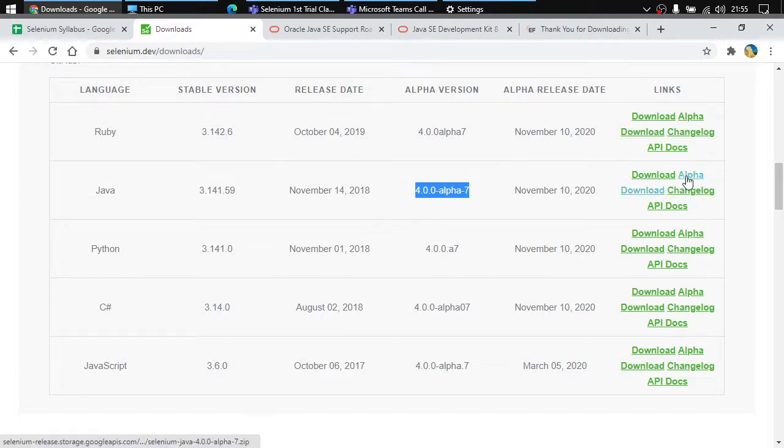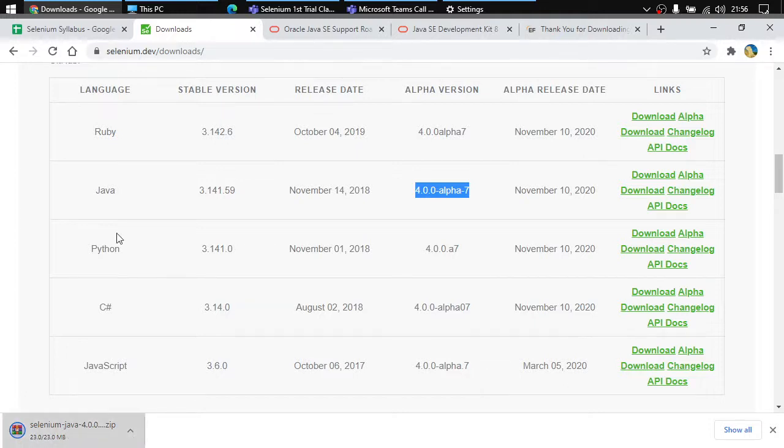So here I'll download alpha. You can click on the alpha download link here and it will take a little bit of time for the download to be done. It is a 23 MB file. Once downloaded, you can see that